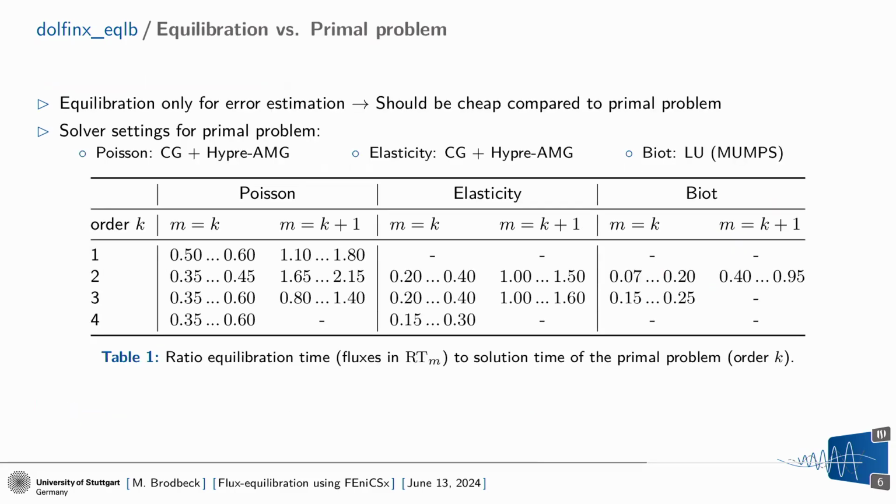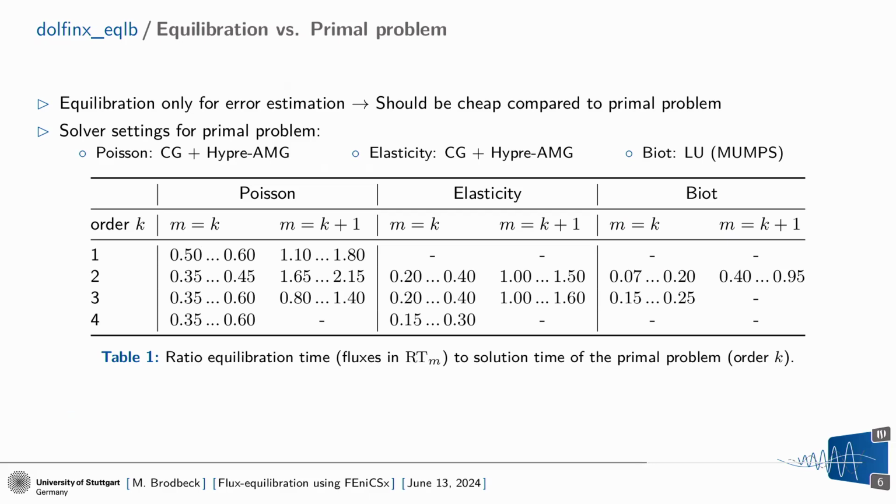But the basic question that we ask is not which algorithm is performing better. Equilibration is a post-processing technique that we use for error estimation, so it should be cheap compared to the primal solution process. Unfortunately, equilibration is no free lunch. If we compare elasticity and the Biot problem, we solve elasticity with a conjugate gradient solver and an algebraic multigrid preconditioner.